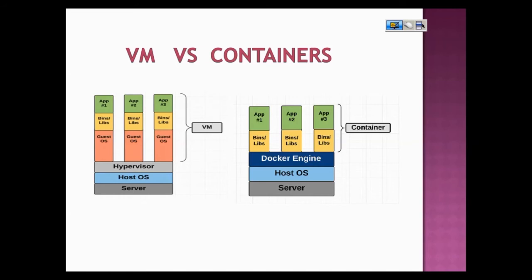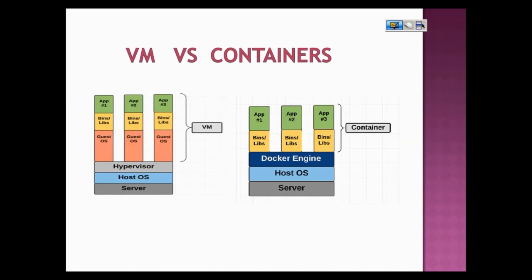And the point to note here is, to run VMs, our hardware should support it. You might have noticed in your systems, we need to go to BIOS and enable virtualization technology to run VMs. Whereas that is not the case with containers. Meaning, in VMs, your hardware should support running the VMs, whereas in containers, you have nothing to do with the hardware. Meaning in VMs, virtualization is done to the hardware, whereas in containers, virtualization is done at the OS level, hence you need not have any support from the hardware. So these are the differences between VMs and containers with respect to their architecture.